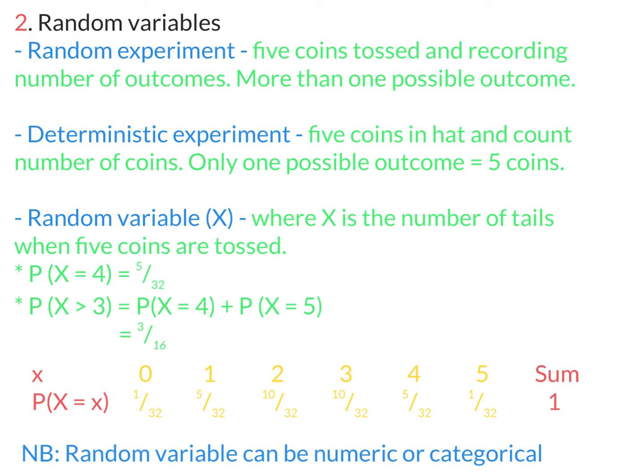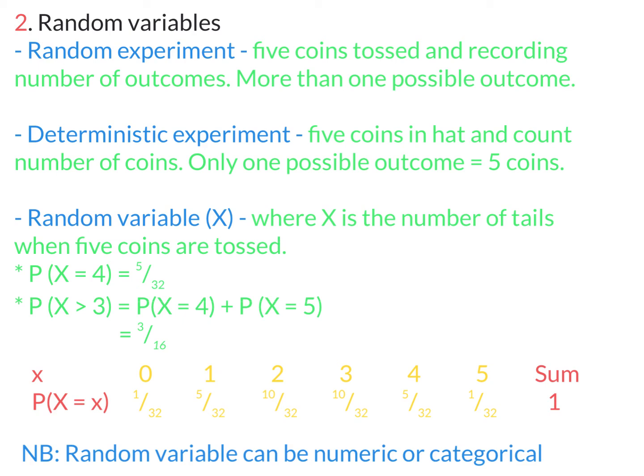Second type is random variables. So a random experiment was when we had the 5 coins tossed and recording the number of outcomes. So there's more than one possible outcome to get. Deterministic experiment would be if we put those 5 coins in a hat and we just counted the number of coins. There's only one possible outcome, that's 5 coins. A random variable x, where x is the number of tails when 5 coins are tossed. So this is going to be something we're going to use quite regularly. So keep this in mind.